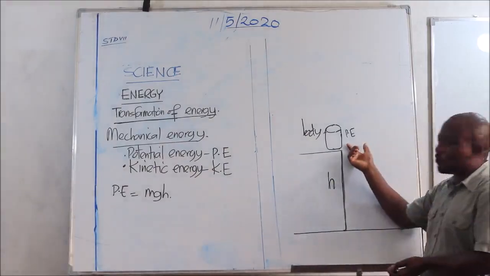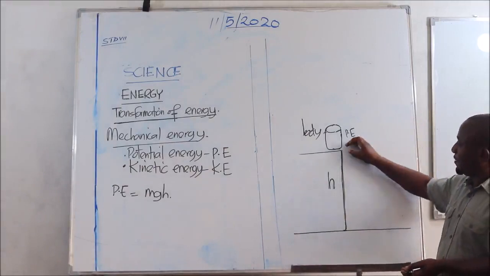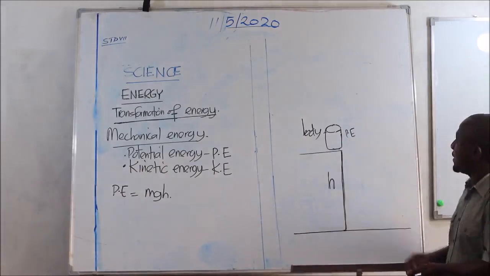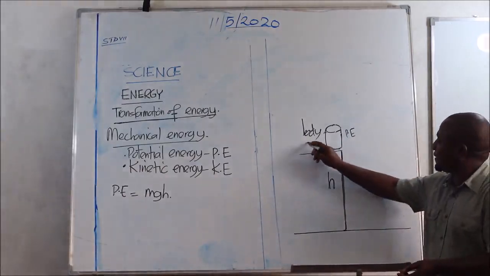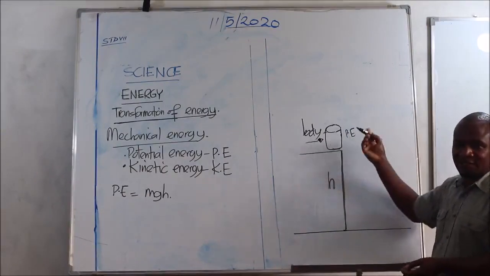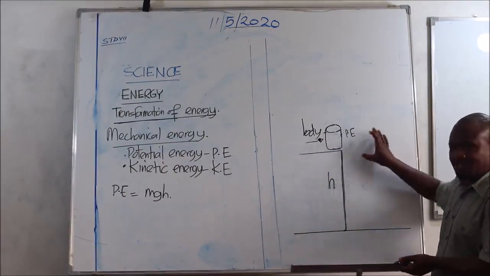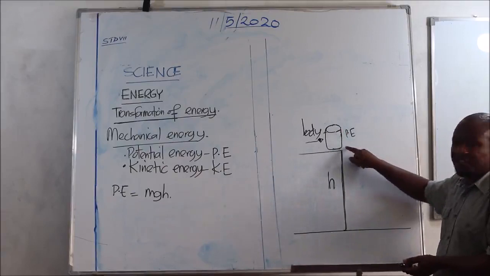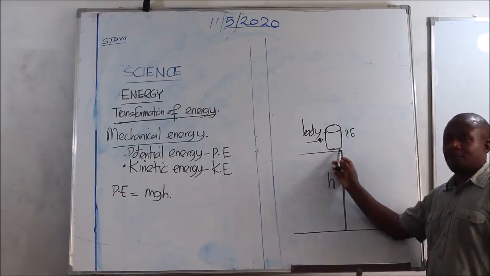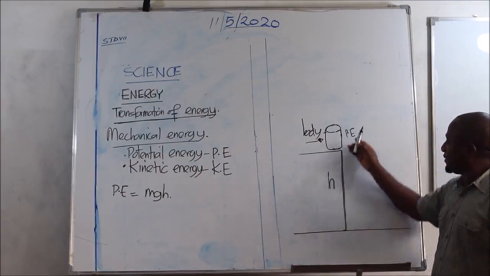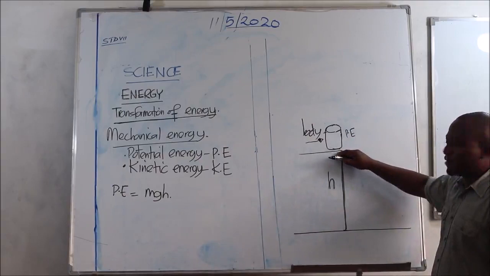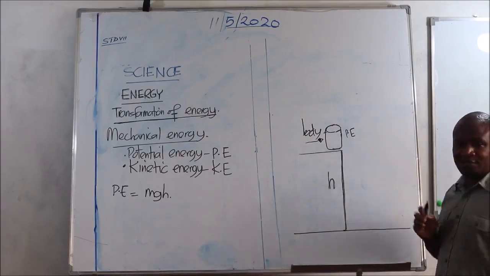Now, coming back to what I wanted to explain, when a glass is here, it has potential energy. When an amount of force is applied towards the glass so that the glass is pushed, then we don't expect the glass to remain in its normal position. The glass will automatically fall from the top of the table downwards.